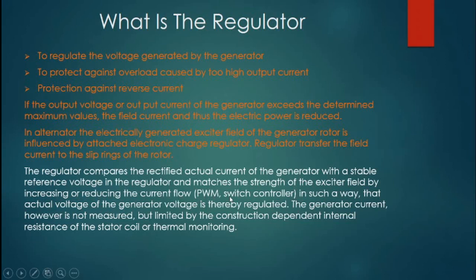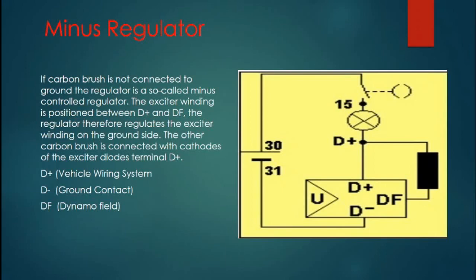PWM, pulse width modulation switch controller, in such a way that the actual voltage of the generator is thereby regulated. The generator current, however, is not measured but limited by the construction-dependent internal resistance of the stator coil or thermal monitoring. So this was the actual function of the regulator. Now we talk about the types of the regulators. There are two types I told you. The first is a minus regulator and the second one is the plus regulator.